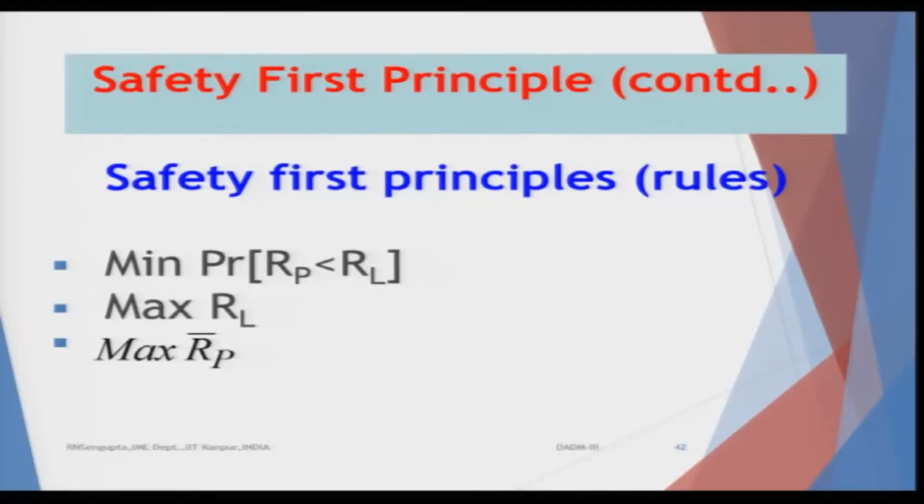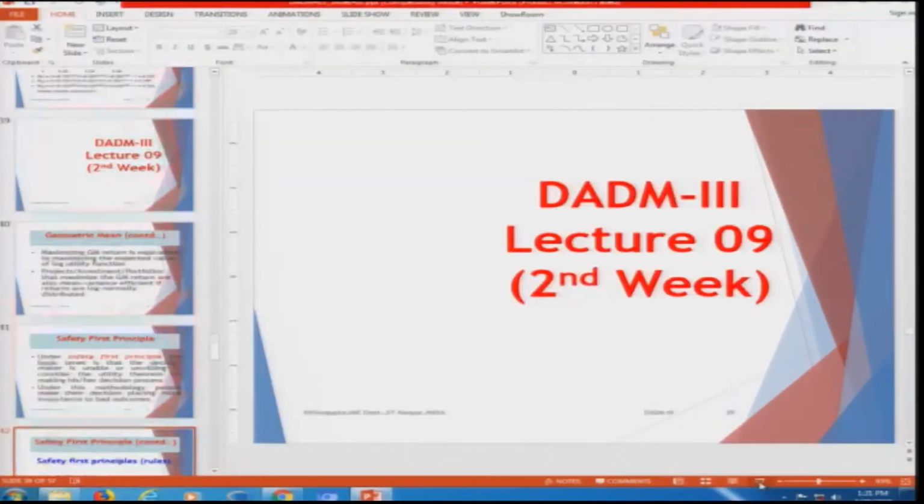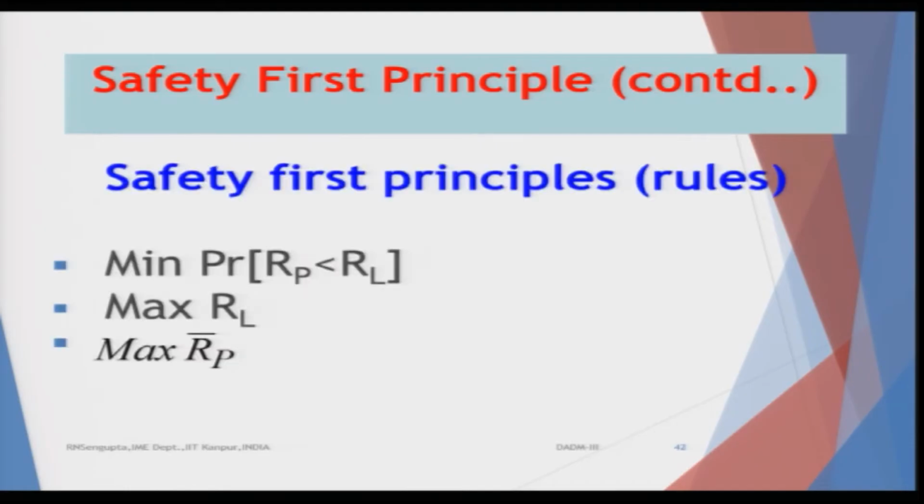So, safety first principle can basically be analyzed by these 3 formulas, and if you look at them, they have the essence of optimization in a very simple way. I will try to come to that later on, but it will be repetition. Now, it may not make any significance, but it is basically to inculcate the interest, and later on you will see that they would make sense. So, let me draw the diagram. So, go one by one. So, I will define what they mean. So, let me draw it.